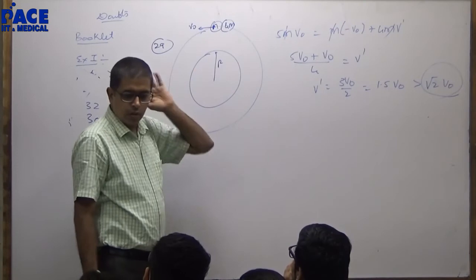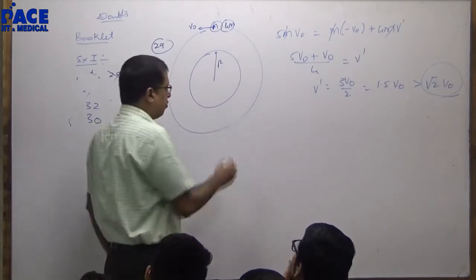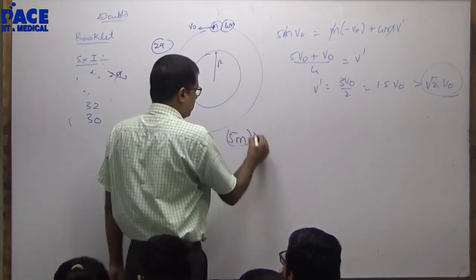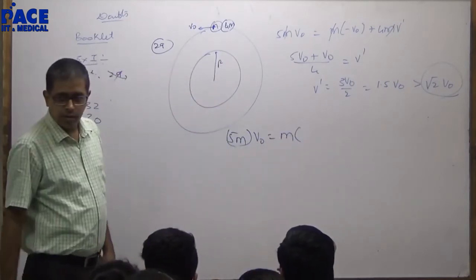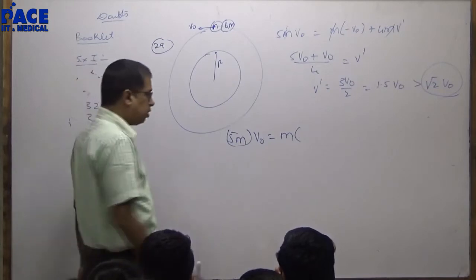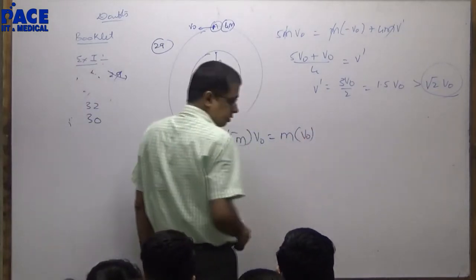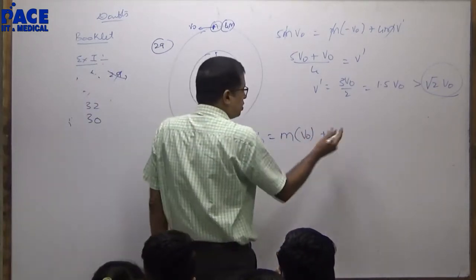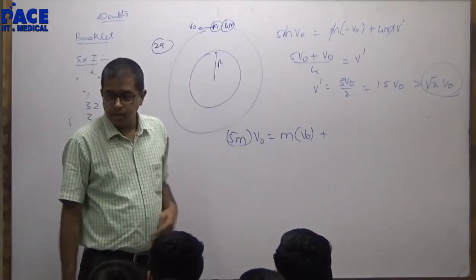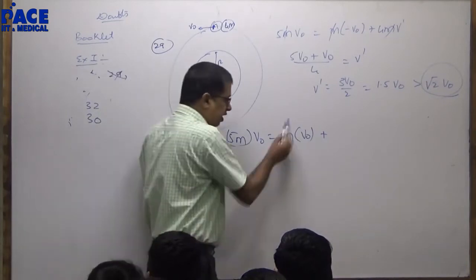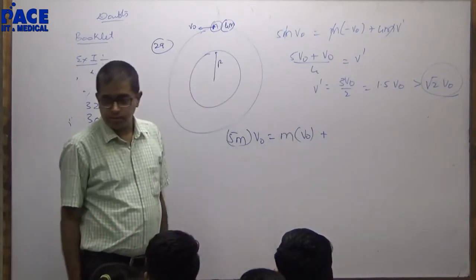Now you have told that 5m is going with a velocity v0. Now m is going with a velocity v0. You want to take this as positive velocity v naught. Now what is the other procedure that you have done in it? You also did conservation of momentum only. What was the mistake? You have taken this in the same direction.